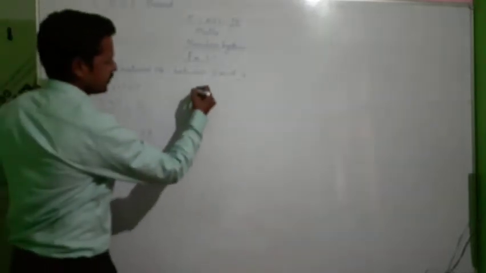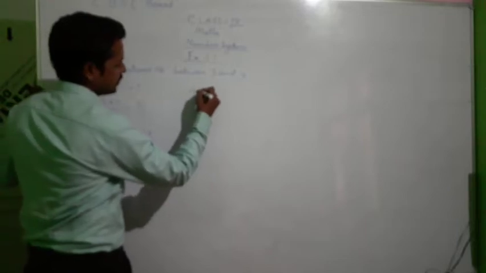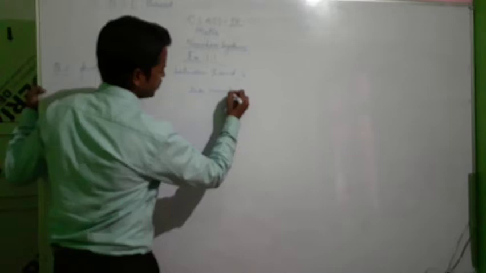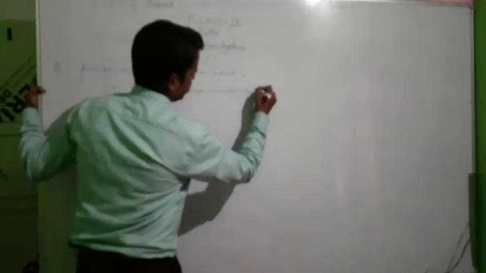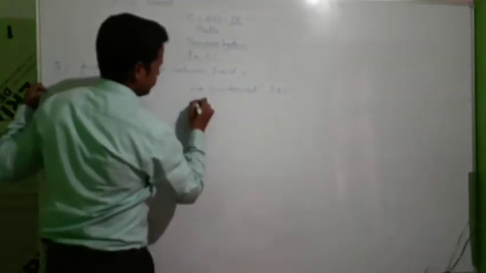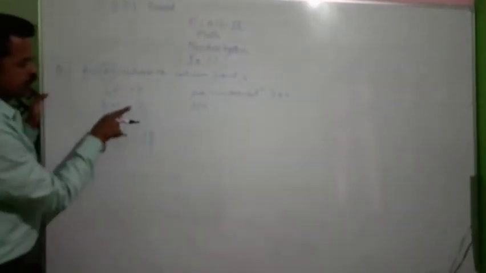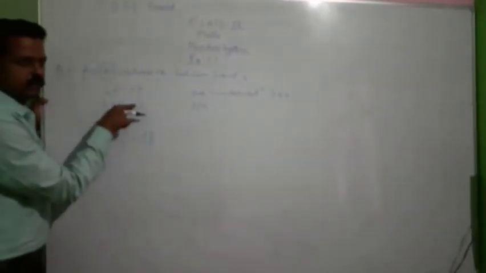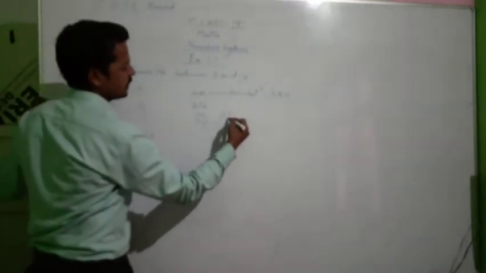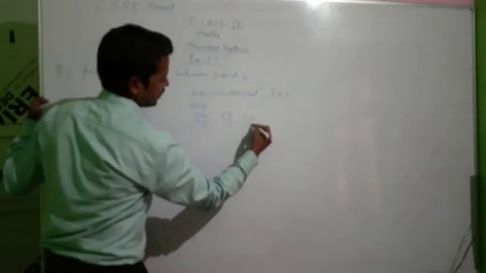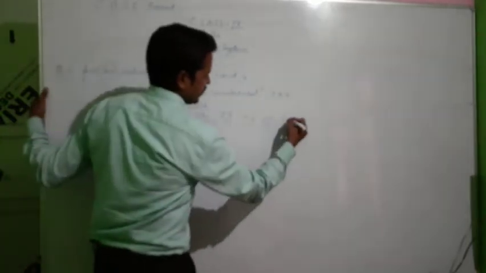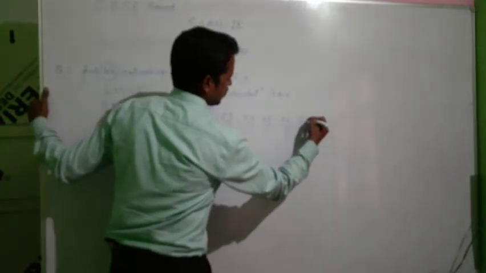So, just write down 6 numbers between 3 and 4. We start by increasing the numerator 21 by one. What will we get? 22 by 7, 23 by 7, 24 by 7, 25 by 7, 26 by 7, 27 by 7.